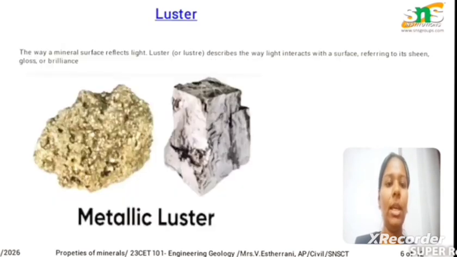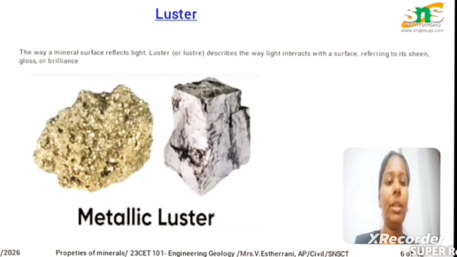Next one is the luster. Luster is the way a mineral surface reflects light. Luster is the reflection of the light. Some of the minerals are very transparent to the light, so they look polished. That is called the luster of a mineral. It is the external appearance of a mineral.